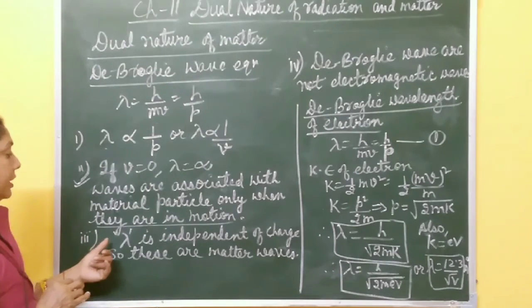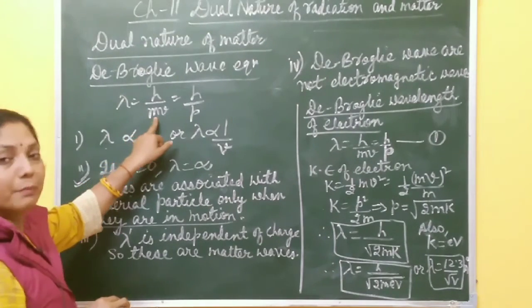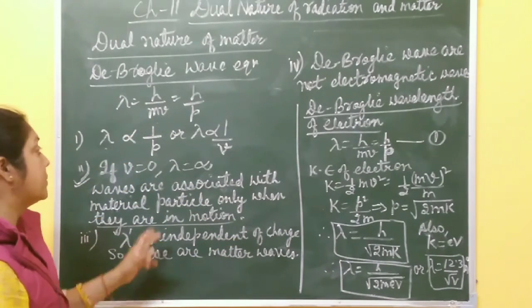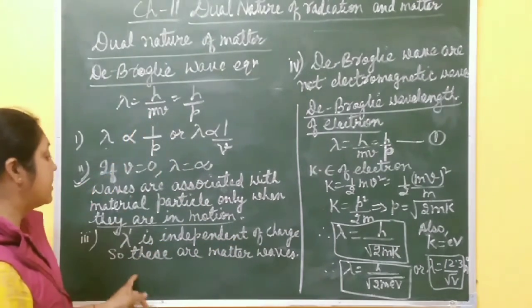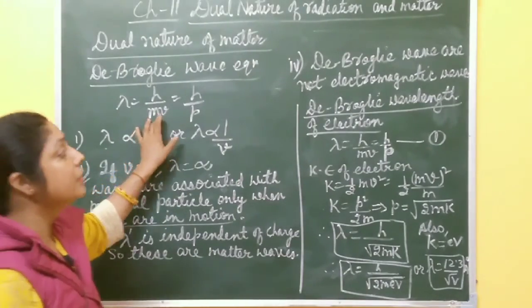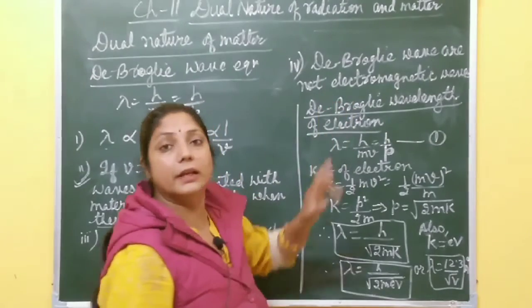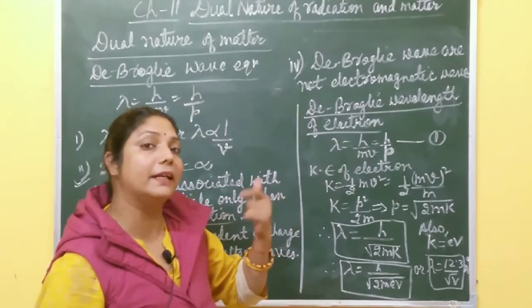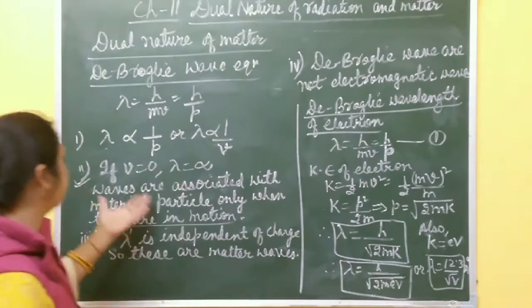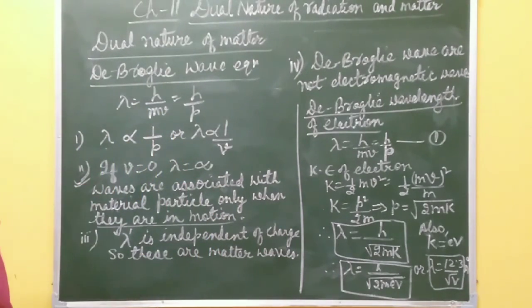Again, here it's clear that it is dependent on the mass of the particle, and it is independent of the charge of the particle. So it only depends on mass, that's why these waves are called matter waves. It is independent of charge, so these waves are not electromagnetic waves, because electromagnetic waves are always associated with accelerating charged particles. So these are 3 or 4 points you should just revise.